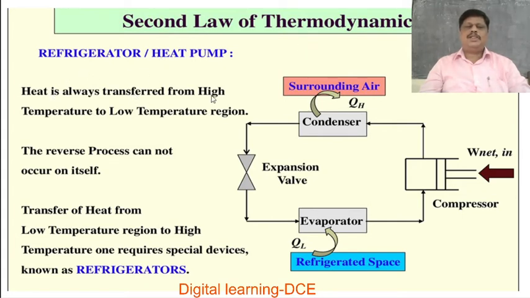Heat is always transferred from a high temperature region to a low temperature region. This is the general law, we know that. The reverse process cannot occur on itself. So heat by itself can always be transferred from a hot body to a cold body, that is from a high temperature region to a low temperature region. For this to take place, no work has to be done. But the reverse process cannot occur on itself.